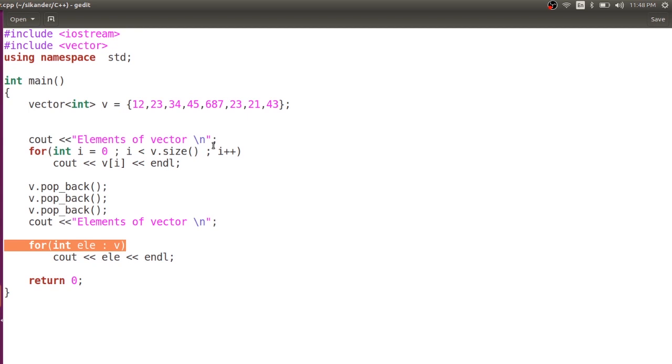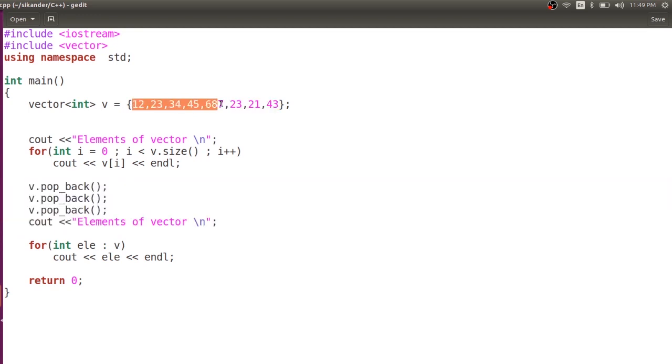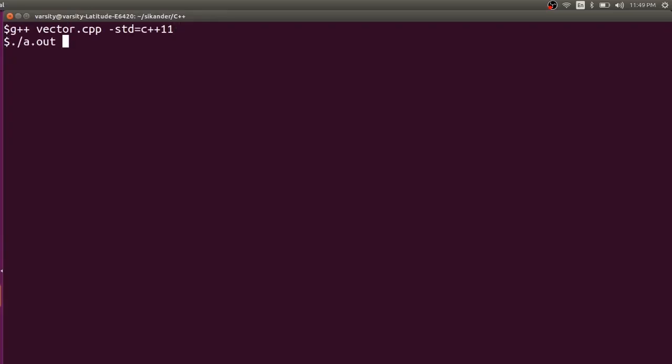In the first iteration it will give me the first element, second iteration the second element, third iteration the third element, right? Please do remember, I had a few elements here, 1 2 3 4 5 6 7 8. Out of that I'm removing 3 elements. So after removing 3 elements, I'll be left with 5 elements, right? So let us quickly run this. This for each loop is a C++11 construct.